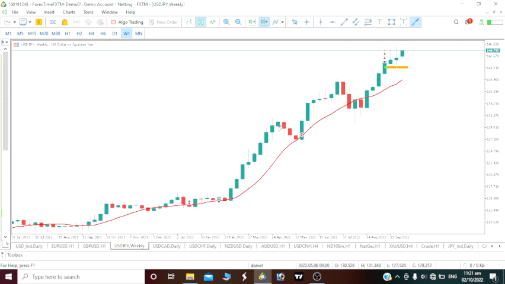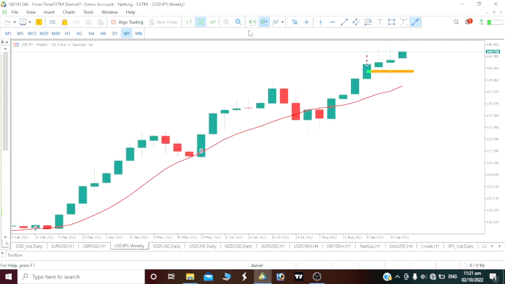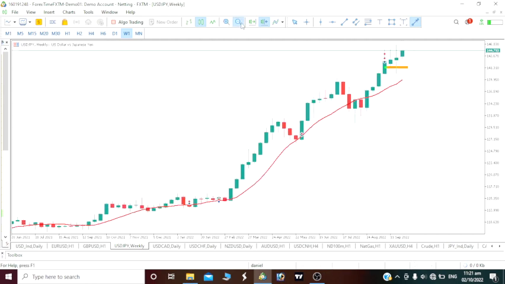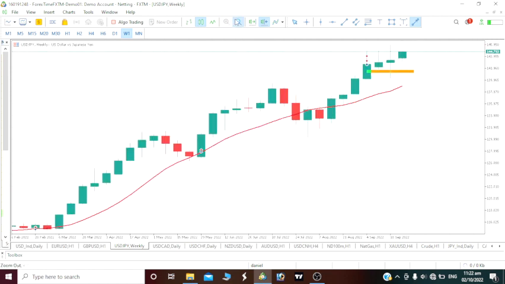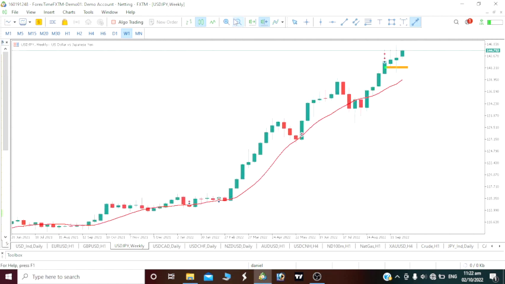We saw this impulse movement, a correction was made. We saw this bullish move, correction, bullish move. So we are actually still on a bullish move. Those of you who trade moving average, we all know the rules. Clearly we can see that this price is still above the 10 period moving average, meaning we have to go long. So if you have to trade this, we have to go long on our USDJPY, and that is what we will be aiming for.